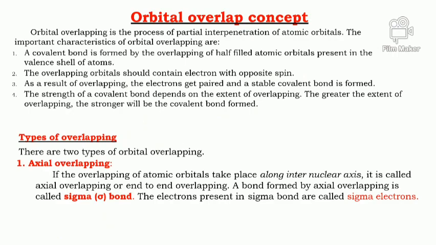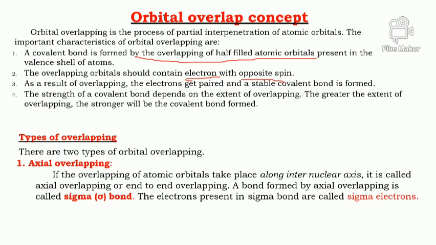Valence bond theory can be easily understood by the orbital overlapping concept. It has some characteristics. The covalent bond is formed by the overlapping of two half-filled atomic orbitals present in the valence shells of atoms. Second, both the electrons should have opposite spin, meaning the electron of one atom and the electron of the other atom should have opposite spin.